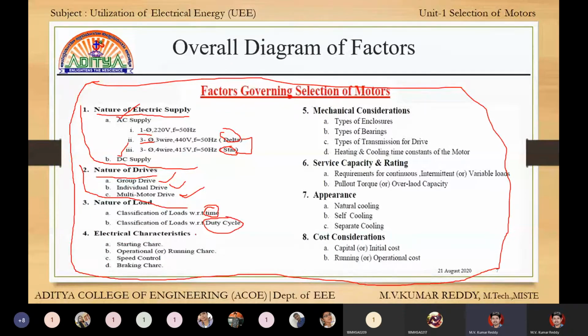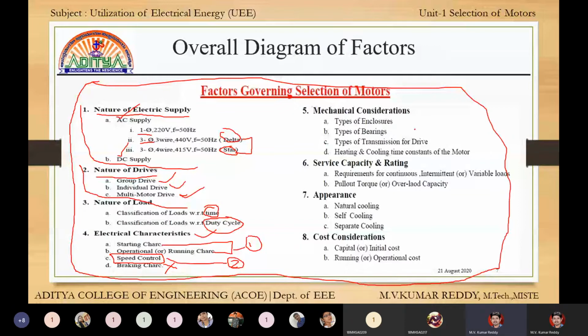Next, electrical characteristics. Electrical characteristics are 4 types, but this fourth one is not in the syllabus. We study A and B as one topic, and C as a second topic. Most of the questions come from speed control only. Speed control is very, very important.